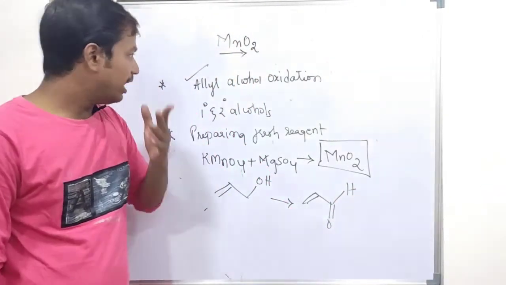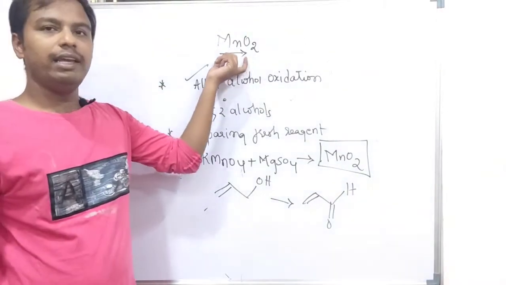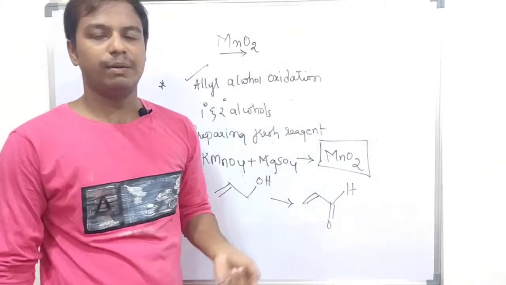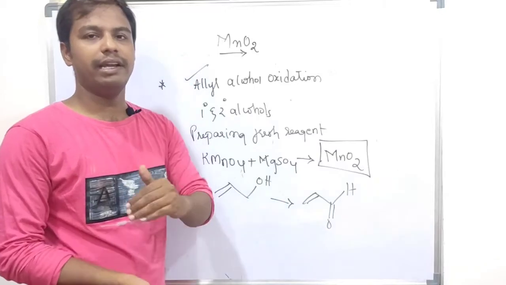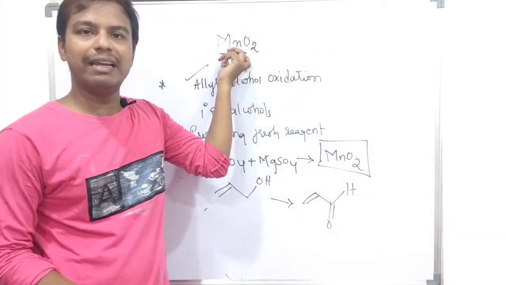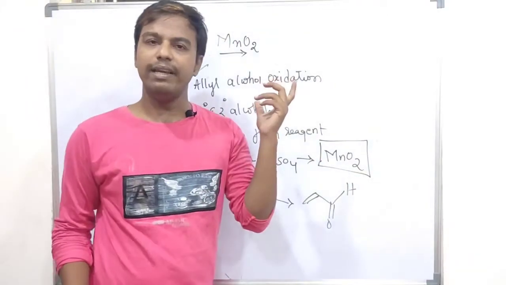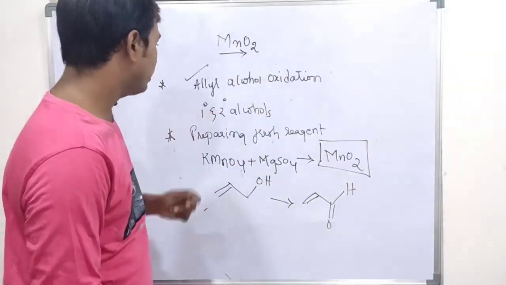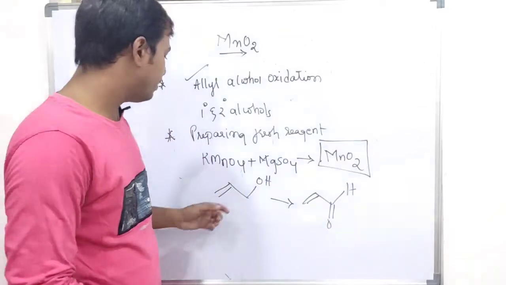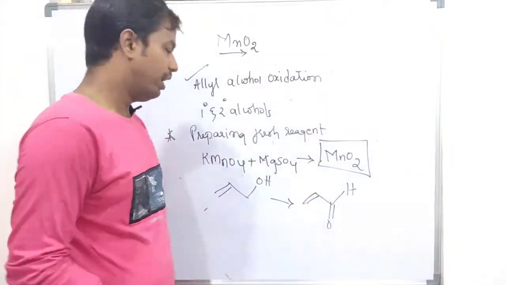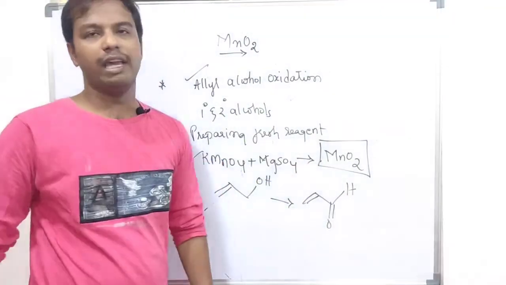aldehydes. So another method is, take the required amount of MnO2 and heat it. After heating, that manganese dioxide will be active without any impurities and moisture. So it will be the reacting species. So two methods are there. One is heating and another method is freshly preparing MnO2. I prefer freshly prepared MnO2.